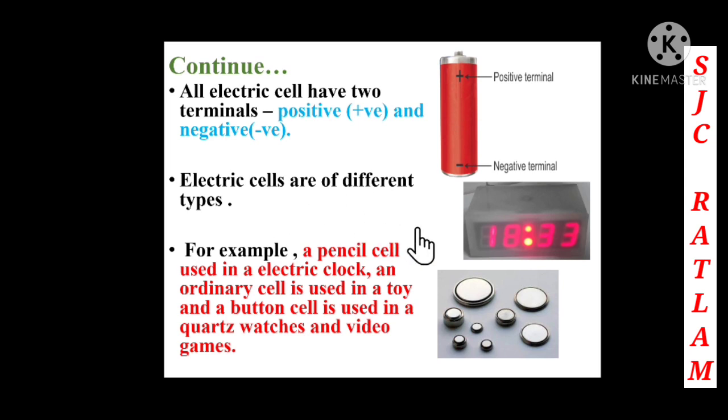Electric cells are of different types. So here we are going to see electric cells of different types. For example, a pencil cell used in an electric clock. An ordinary cell is used in a toy. Then you can see these button cells, which are used in wristwatches and in video games.